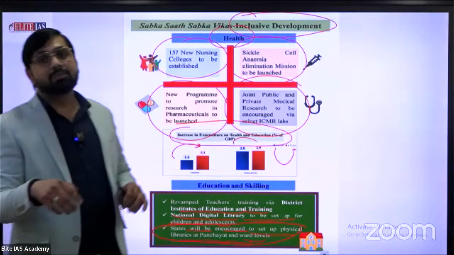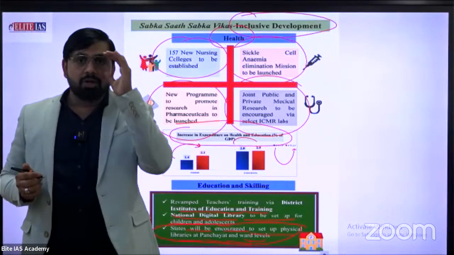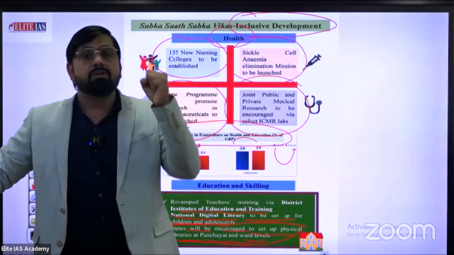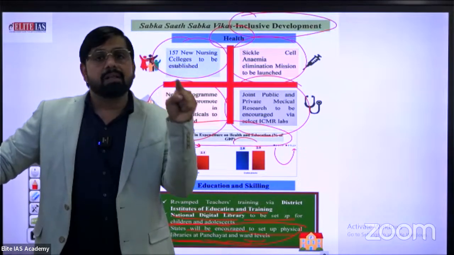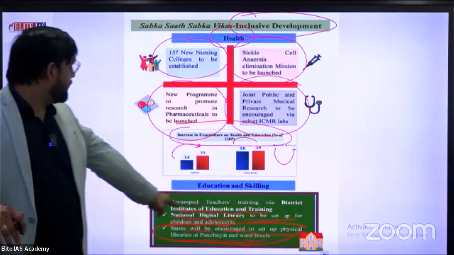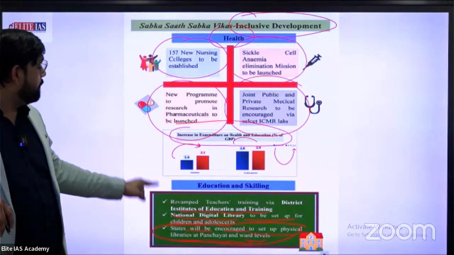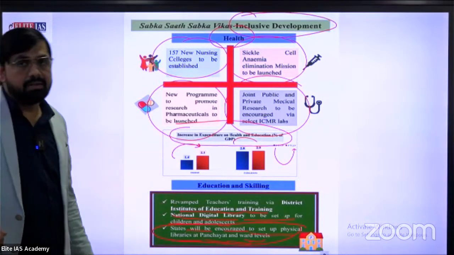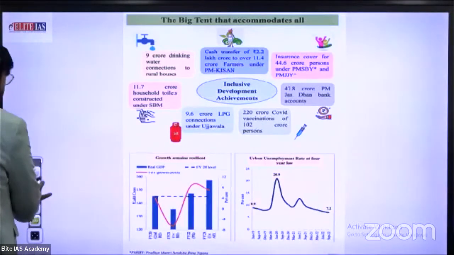I think this is especially the dream of Mahatma Gandhi. What was the dream of Mahatma Gandhi according to Article 40? Development of panchayats, development of village areas, development of rural areas according to the Gandhi plan. We know about the Shriman Narayan plan of Gandhi. The dream of Gandhi is development of rural and village areas. The perfect effort to fulfill the dream of Gandhi is to maintain libraries at panchayat level and ward level. What a great effort of the current government. Okay, now let's see the next slide.